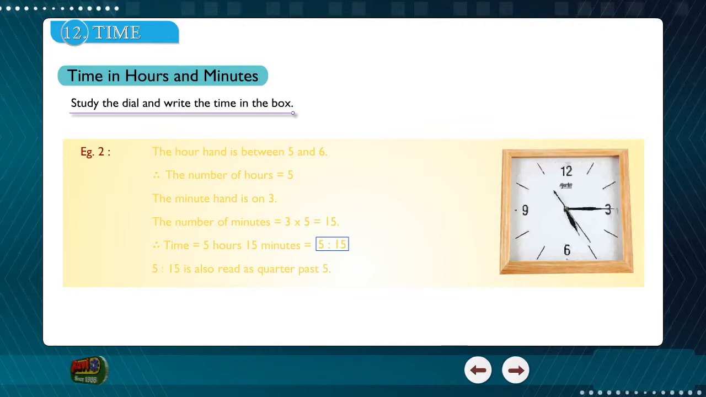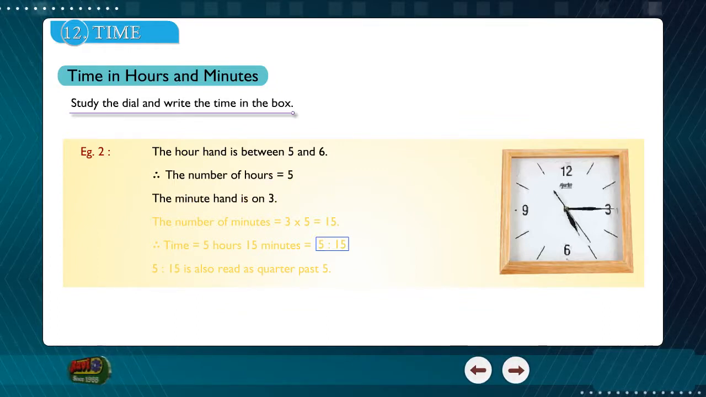Example 2. The hour hand is between 5 and 6. Therefore, the number of hours is equal to 5. The minute hand is on 3.